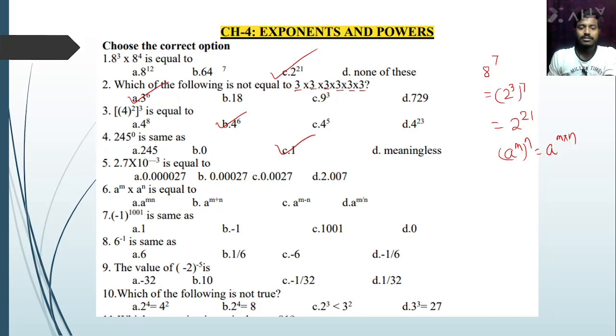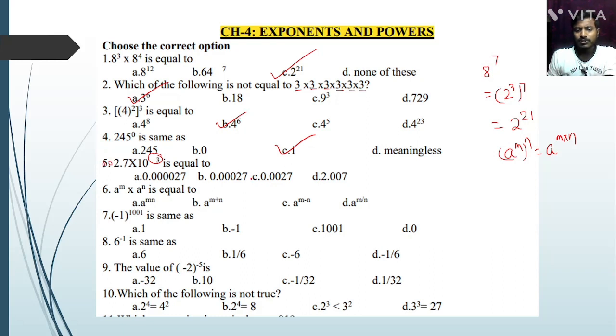Question number 5. 2.7 into 10 to the power minus 3. Minus 3 means move the decimal position 3 places to the left. So 0.0027, which is option number C.